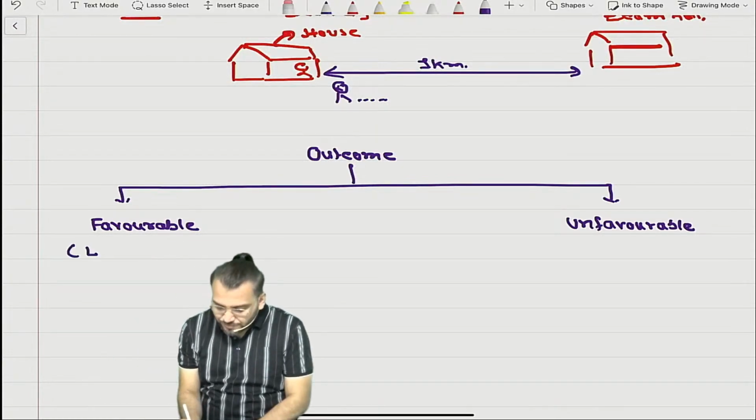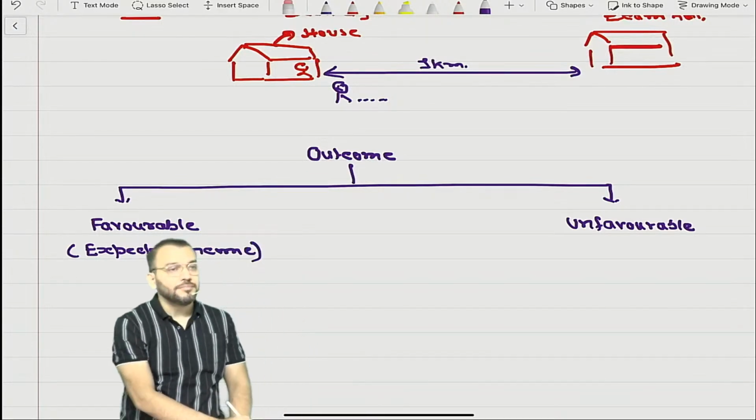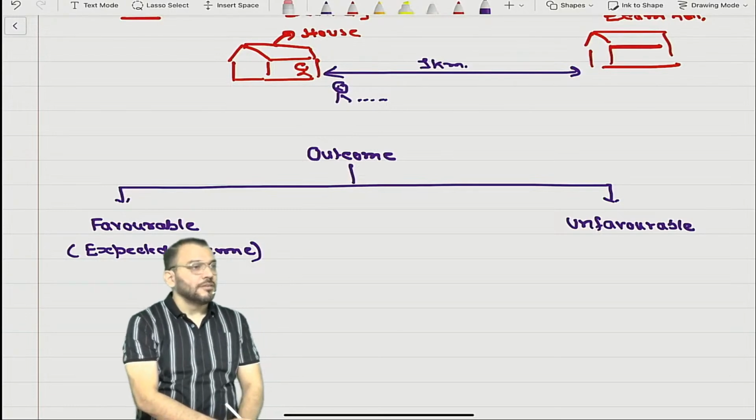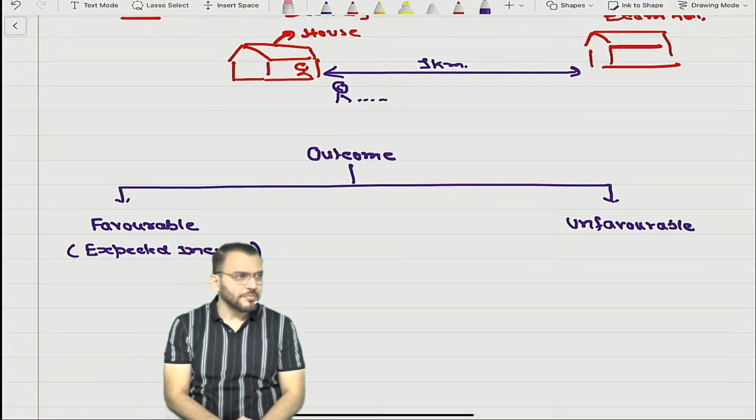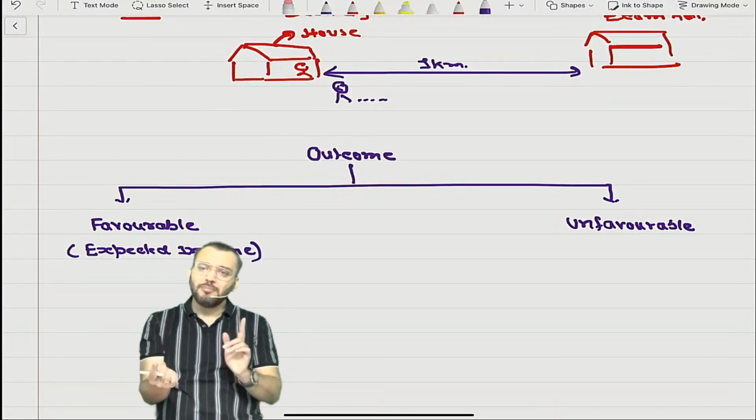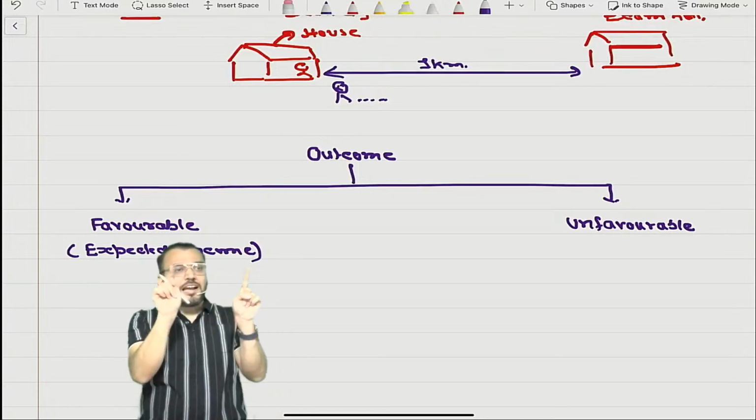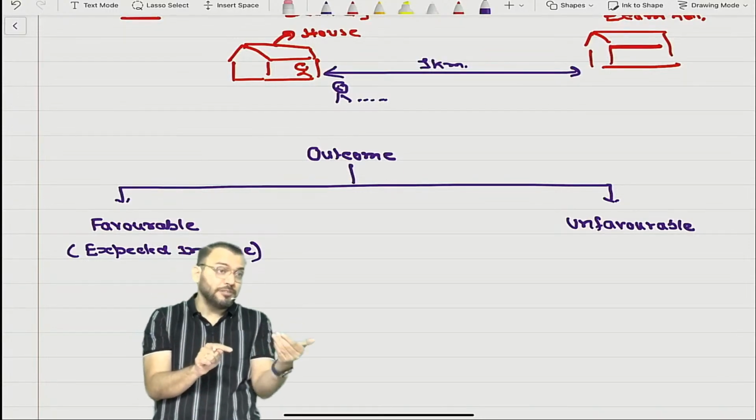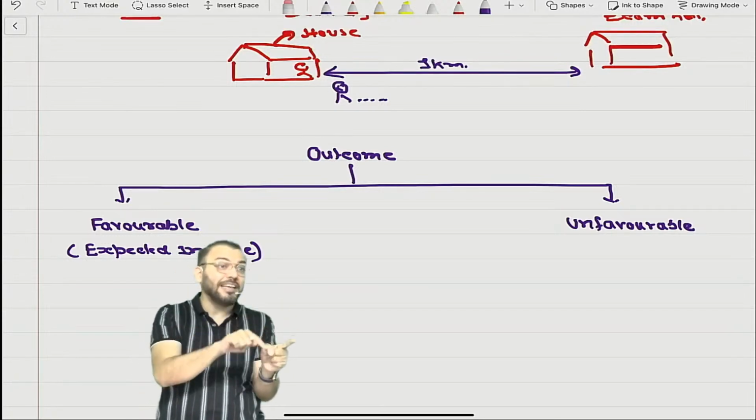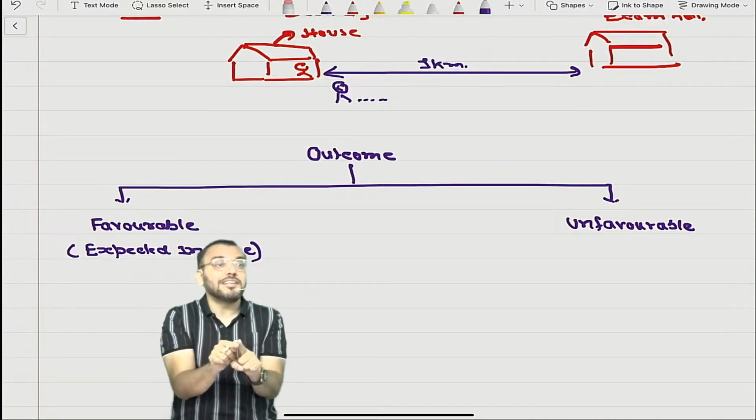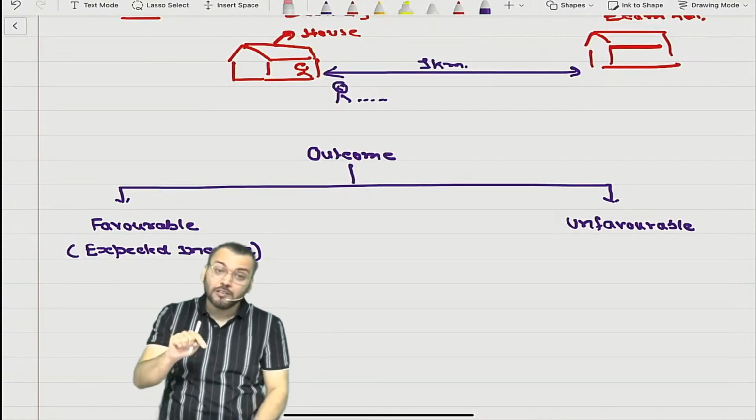Favorable means can I say expected income. Expected income means we can say inflow. When I say income, income includes gains. Income is a wider term. Normally in childhood it has been taught to us as income or gain, but that is not correct. Income includes what? Gain. Income is a wider term. If you want to write, income will include gain.